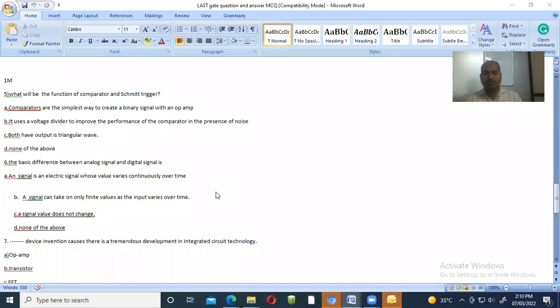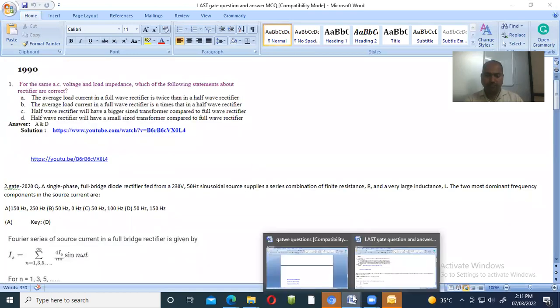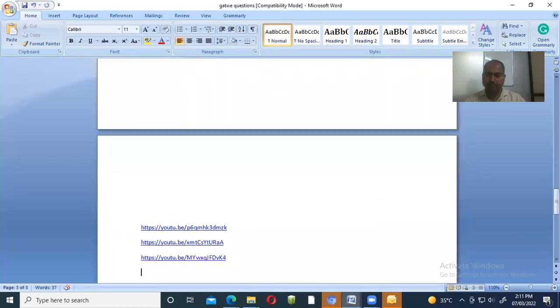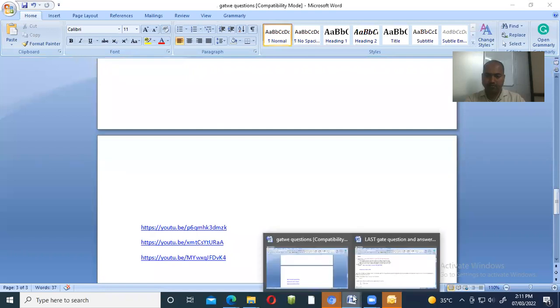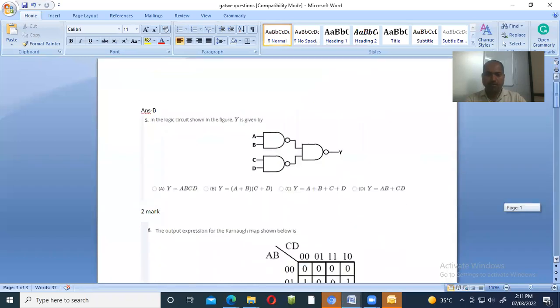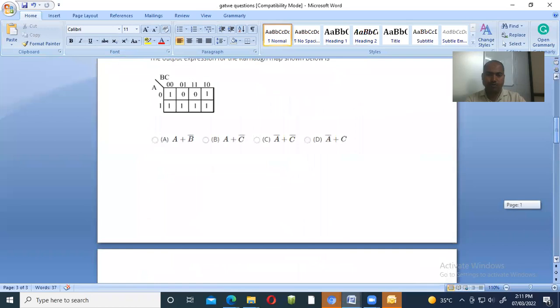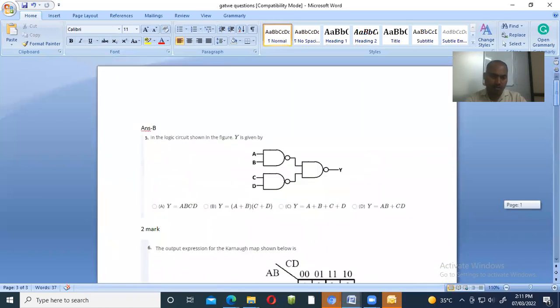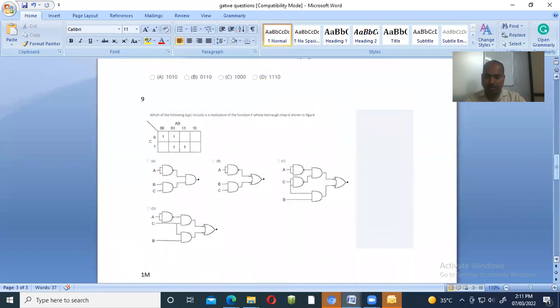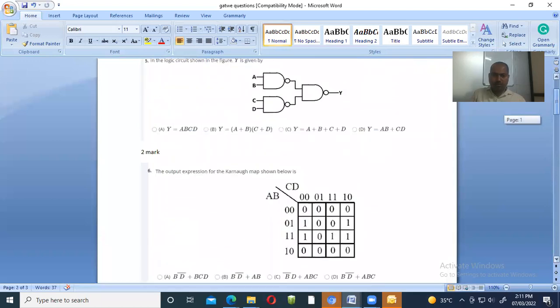That's why we are looking at some of the questions related to this. We have seen the first two questions, first with respect to logic circuits.